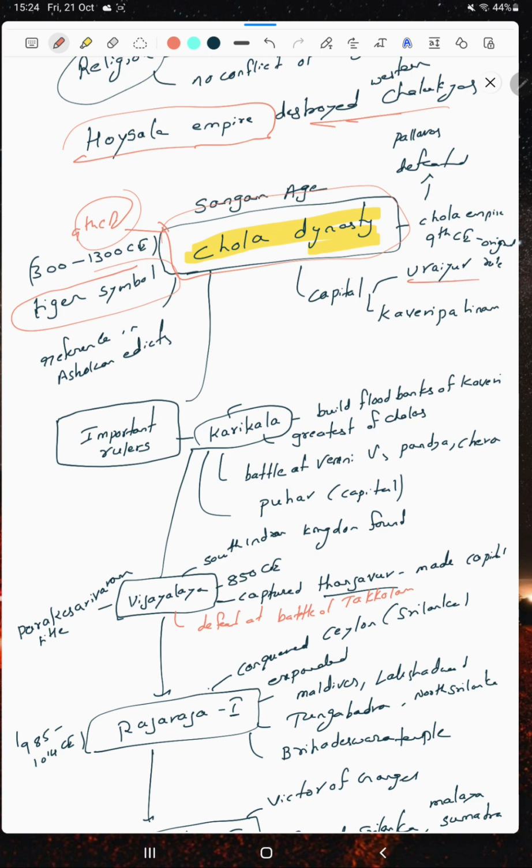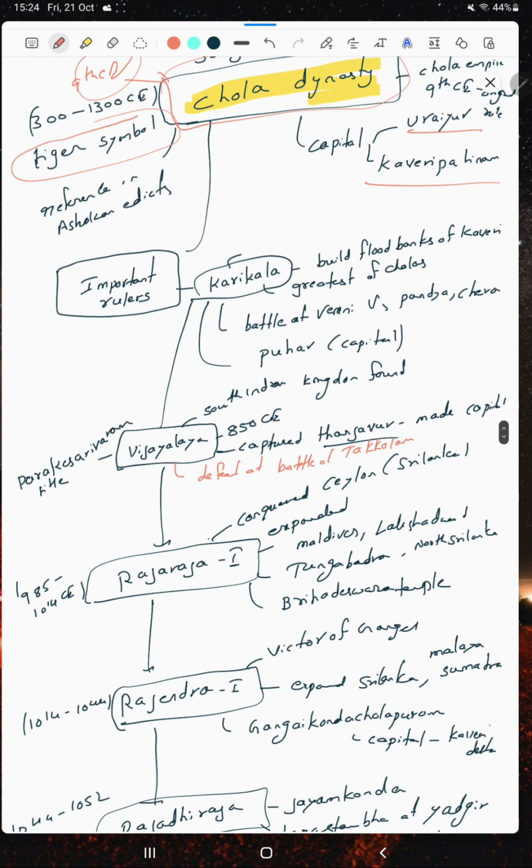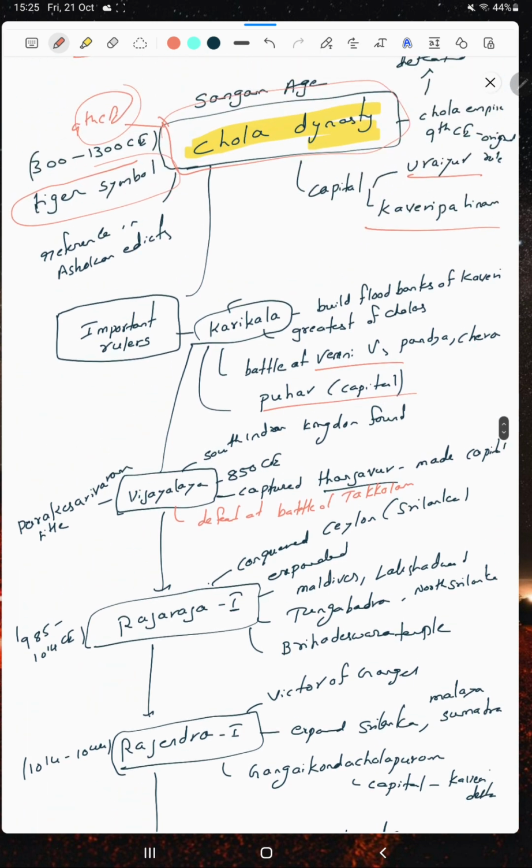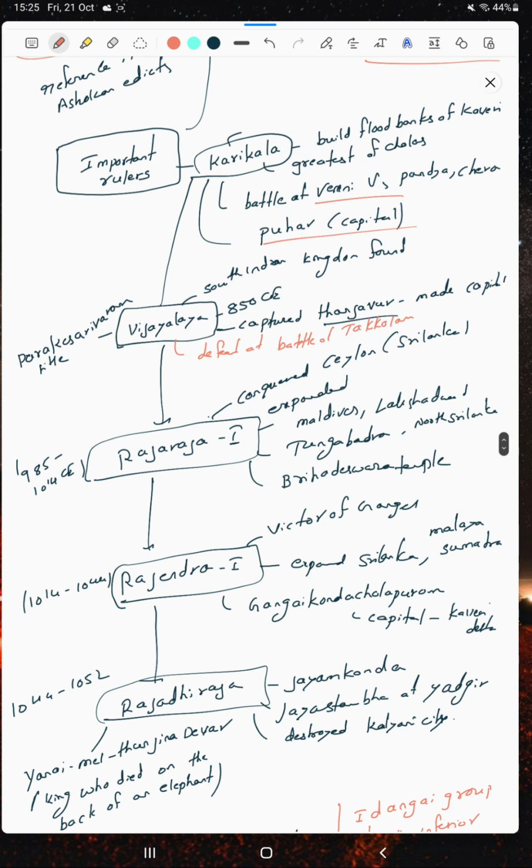Okay, they had Uraiyur as a capital, and Kaveripattinam was the second capital. There are certain famous rulers. Karikala is the oldest one. Karikala built the flood banks of the Kaveri. The greatest of the Cholas is Karikala. The Battle of Venni was against the Pandyas and Cheras. Karikala built Puhar as a capital. The Chola capital was Uraiyur, Kaveripattinam, and Puhar, as different kings chose different places.